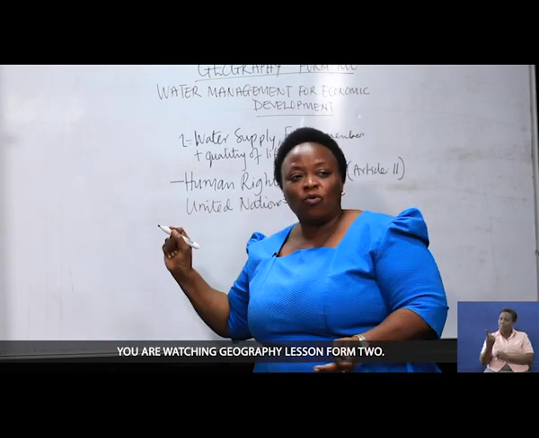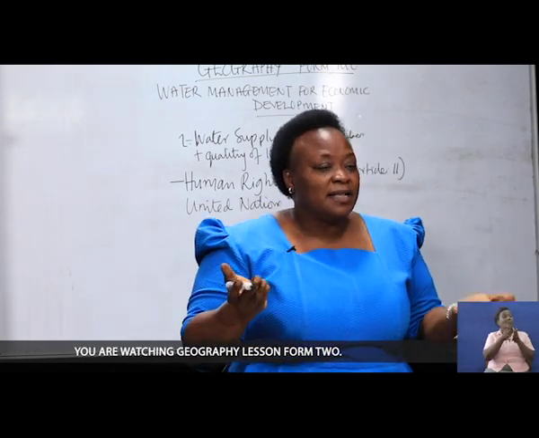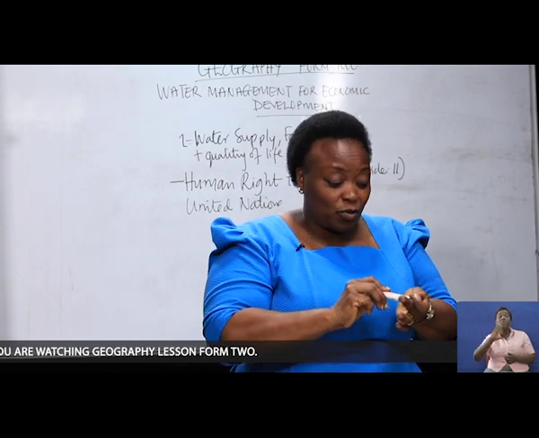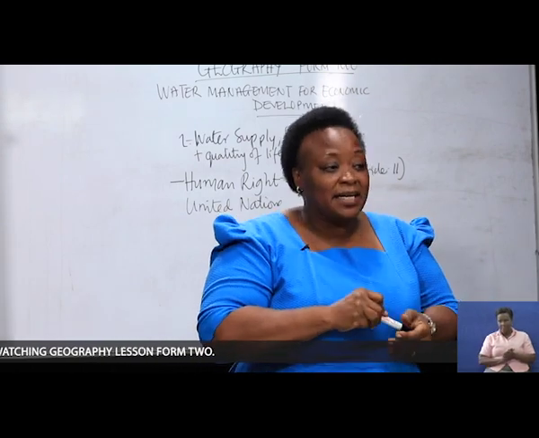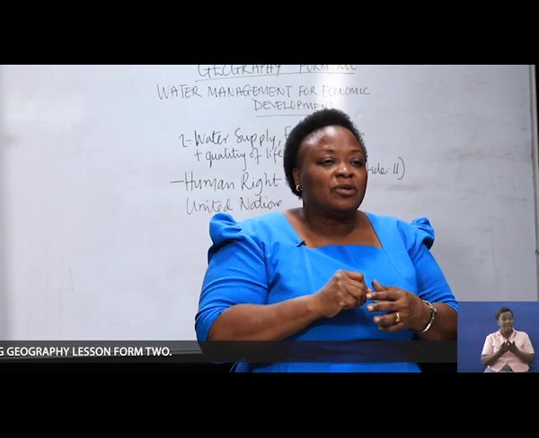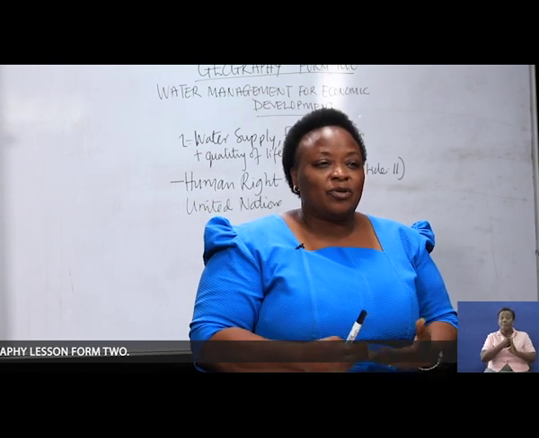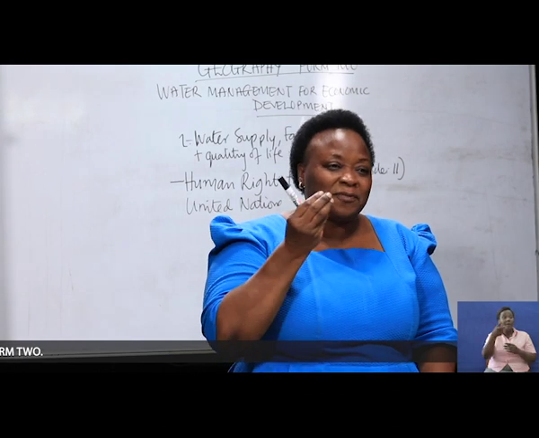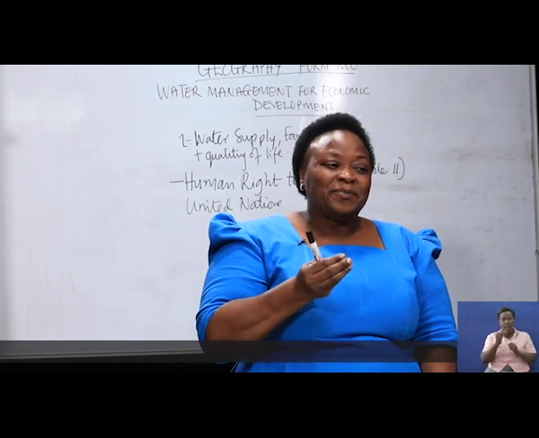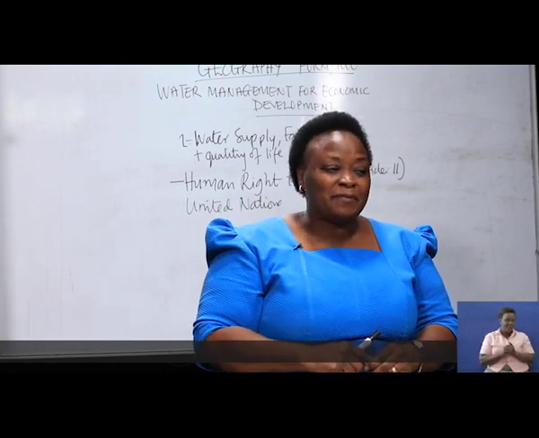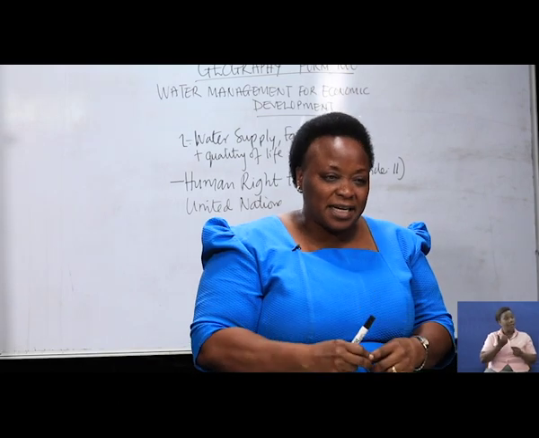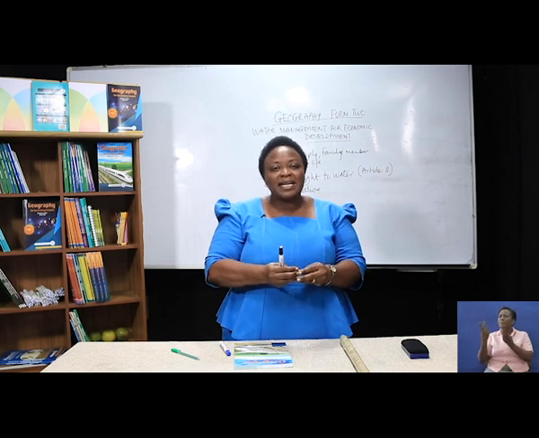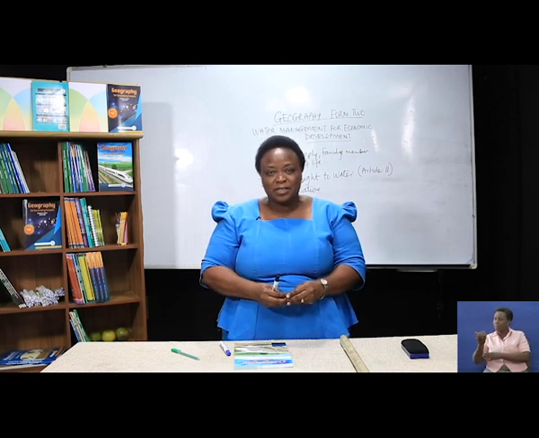In short, what is the article saying? The article realizes the need of water. It insists on the right of everybody to have sufficient food and shelter, a good standard of life, adequate health and adequate water usage.